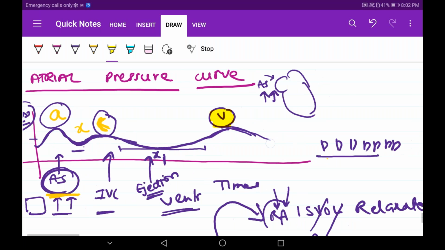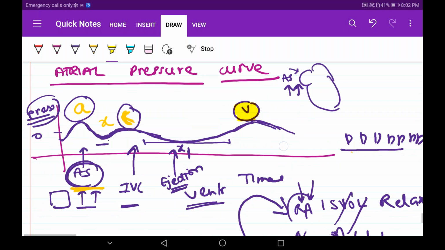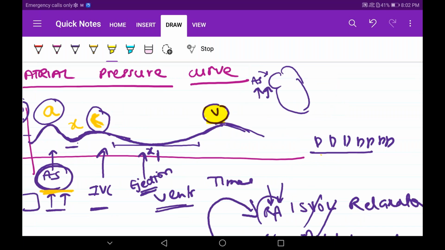Guys, are you understanding or not? Arbaz, just let me know if they are getting confused in these pressure curves.